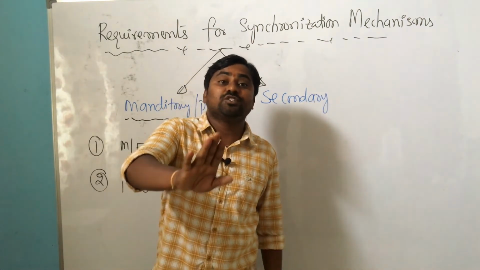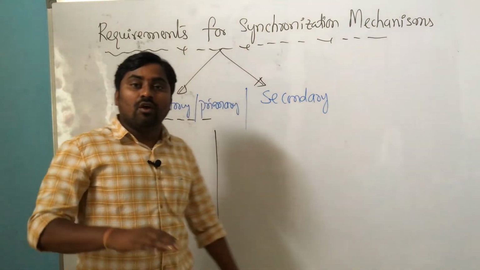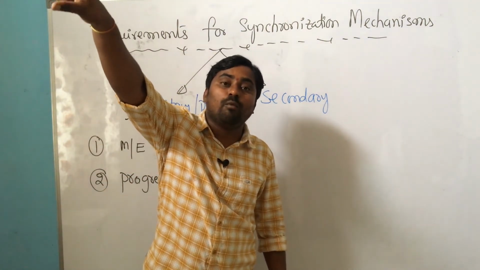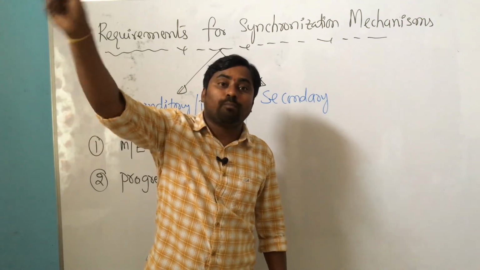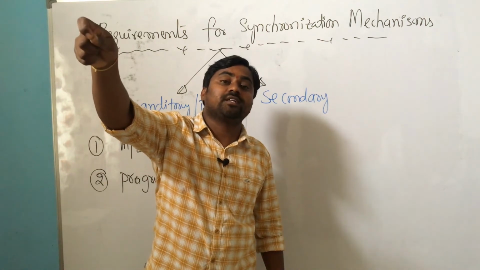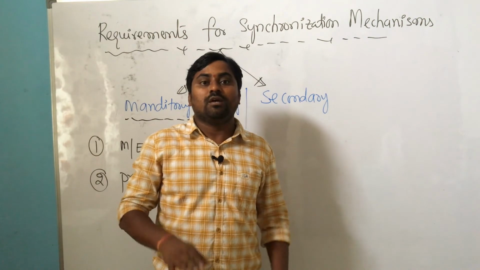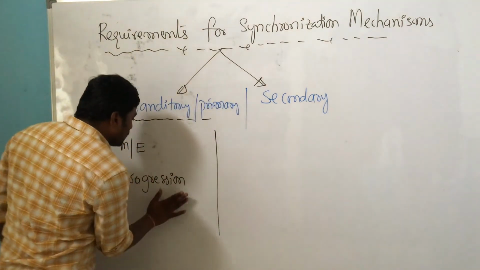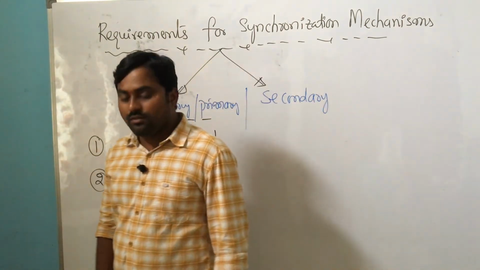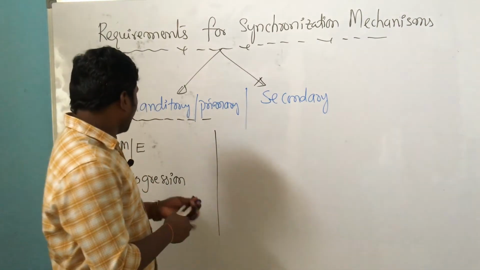That kind of situation should not occur here. When the critical section is free, the processes outside the critical section should not stop interested processes from entering it. That requirement should be satisfied. That is progression, very simple. No process running outside the critical section should block other interested processes which are entering into the critical section.